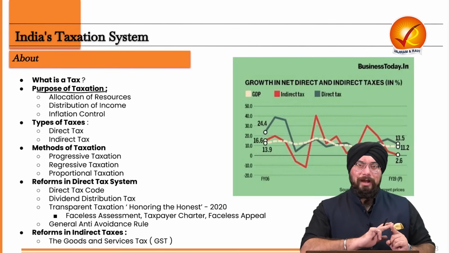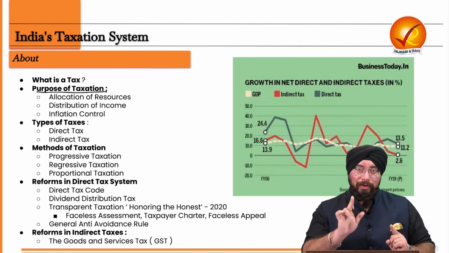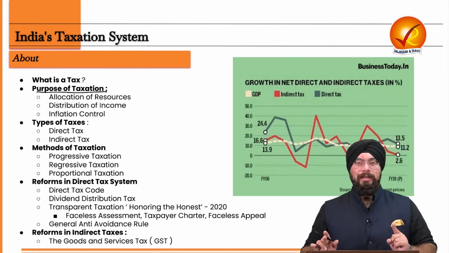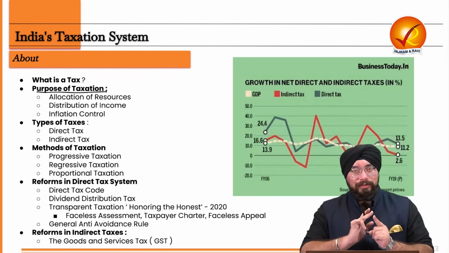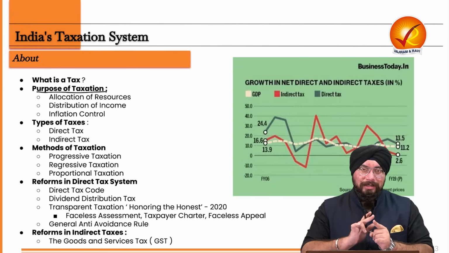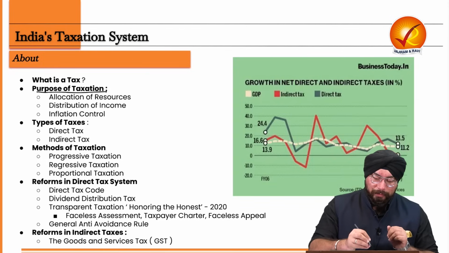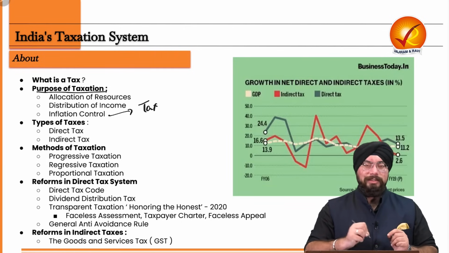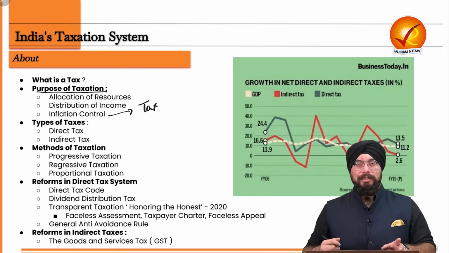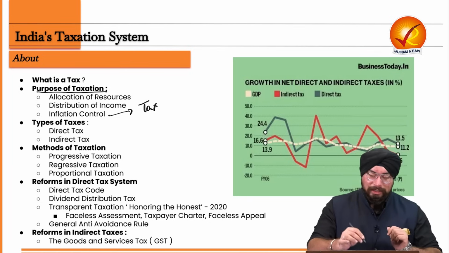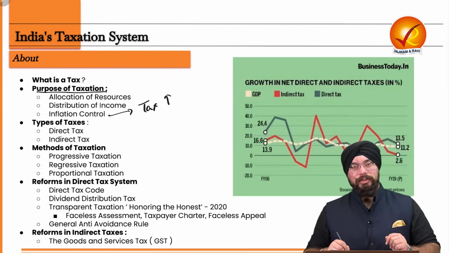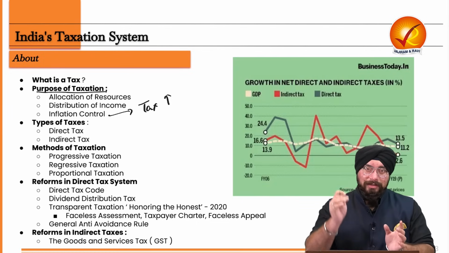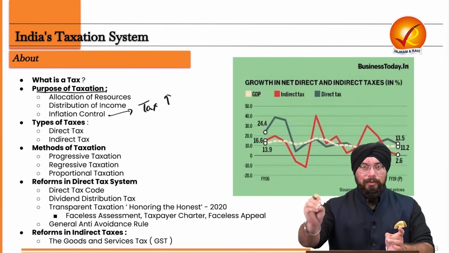Now, if inflation is going to happen, government needs to control it because inflation is very harmful for whom? For the poor section of the society. And if inflation is harmful for the poor section of the society, government makes sure that government cures it. And in order to ensure government controls this inflation, government imposes taxes. And let's say government has already imposed taxes, but during the period of high inflation, government increases the tax imposition. That is, government increases the rate at which they impose the taxes, so that the extra money which is there with the public goes to the government.